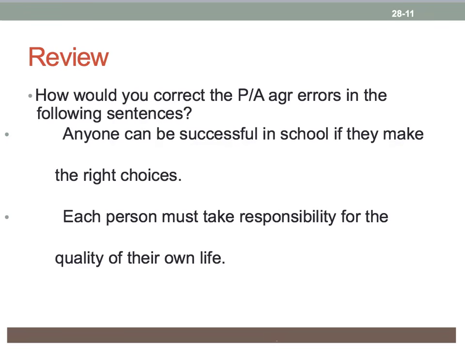Okay, let's try a few more. How would we correct these pronoun antecedent agreement errors in these sentences? Anyone can be successful in school if they make the right choices. I hope you notice right off the bat, anyone is singular, but they is plural. I really like trying to go with plural wherever possible. So instead of anyone, I would probably put students in place of that so I can keep my plural they later on.